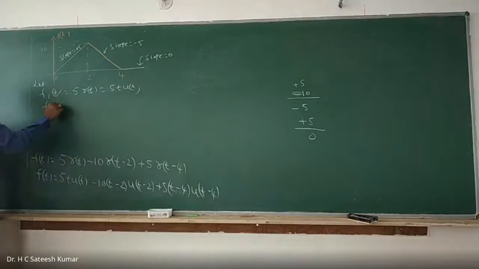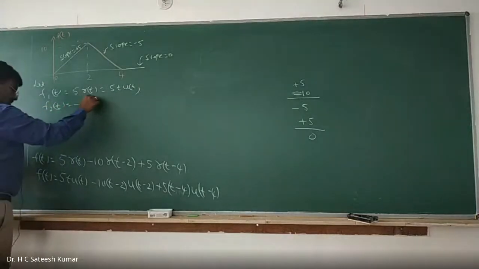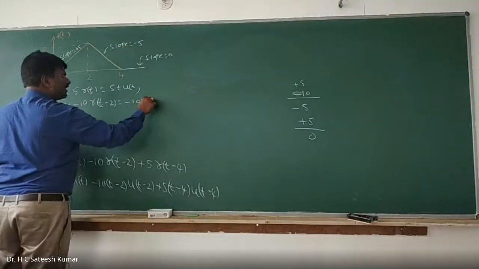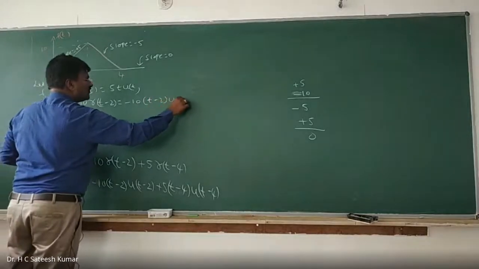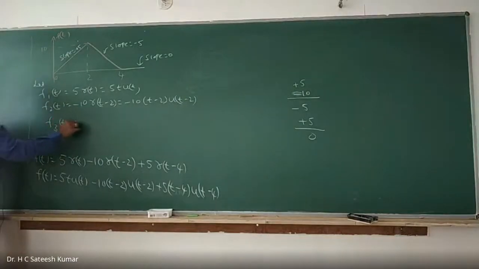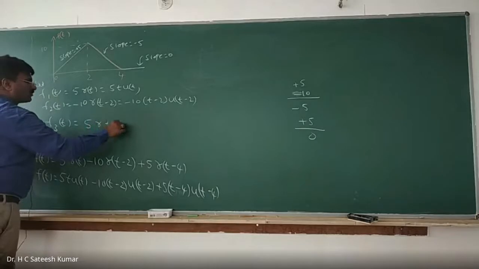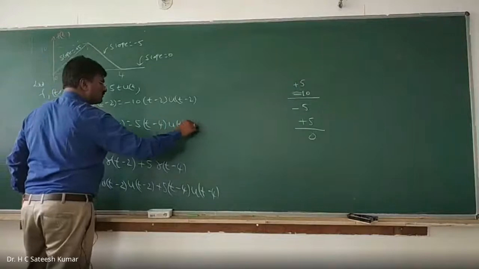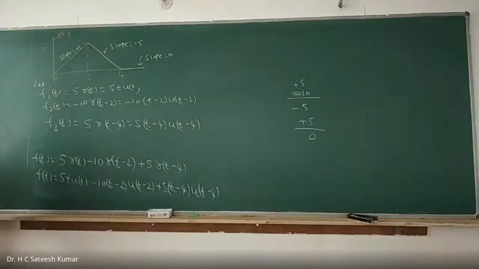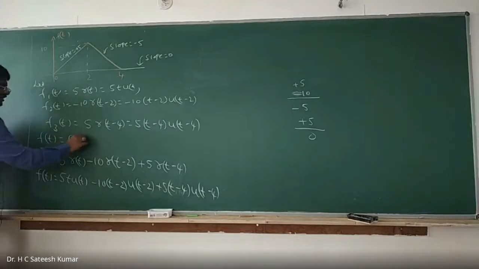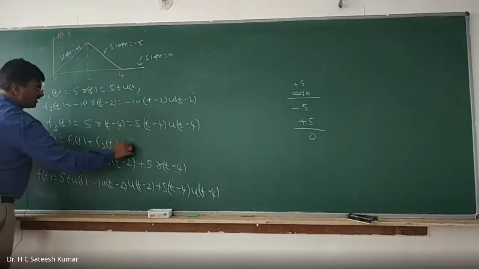Let F2 of t be equal to minus 10 into r of t minus 2, which is minus 10 into t minus 2 into u of t minus 2. F3 of t is equal to 5 into r of t minus 4, which is 5 into t minus 4 into u of t minus 4. So f of t is equal to f1 of t plus f2 of t plus f3 of t.